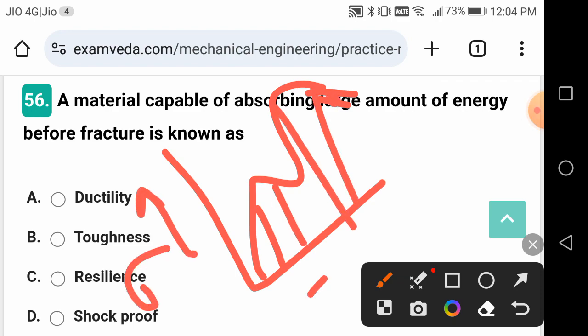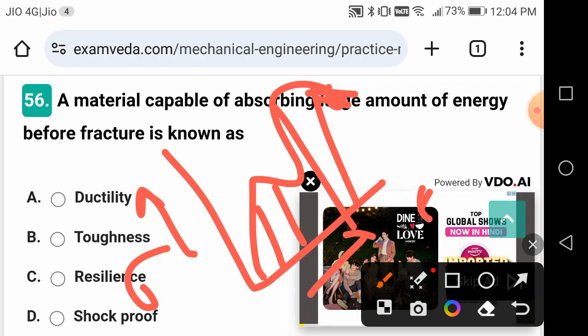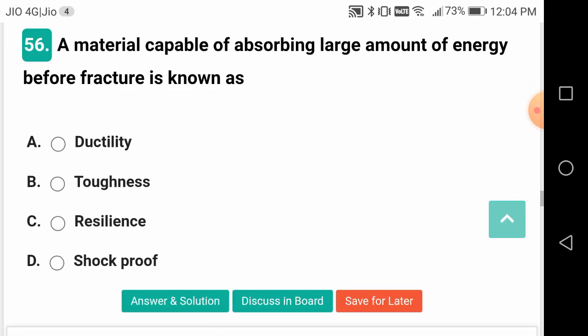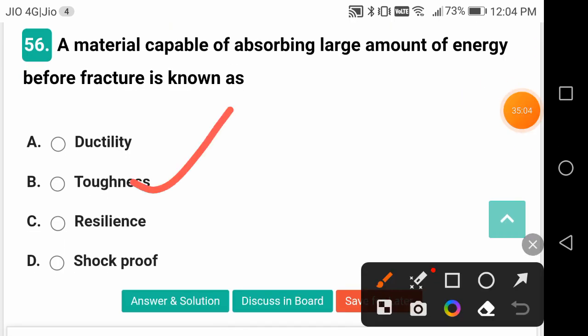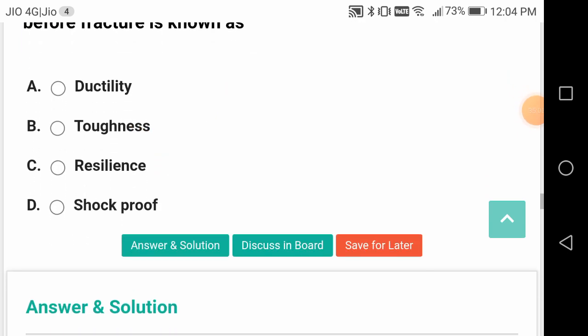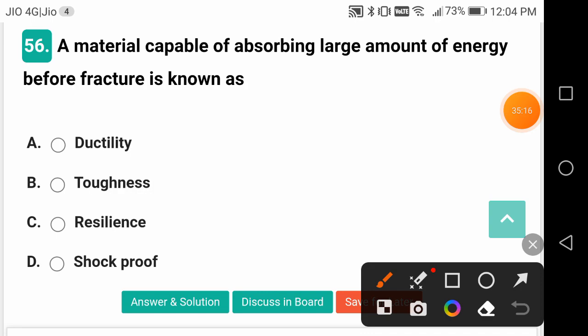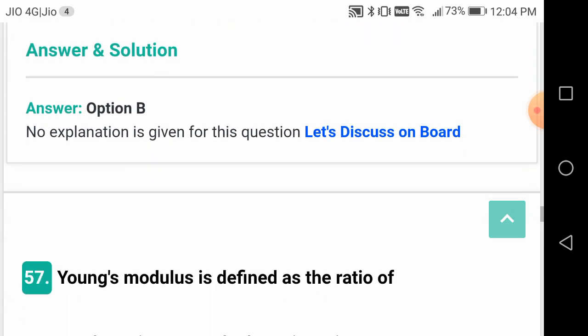This is your stress, this is your strain, this is your fracture, okay, friends. This is ultimate tensile strength, UTS, this is yield point, for example. Below that you have got proportionality limit, like that. So this is your stress strain diagram. Up to fracture you have to consider that energy stored, which is known as toughness. Resilience is something below and up to yield point. Ductility is the property of getting elongated. The more the elongation under tensile load, the more the ductility. So you have to distinguish these properties very, very carefully.